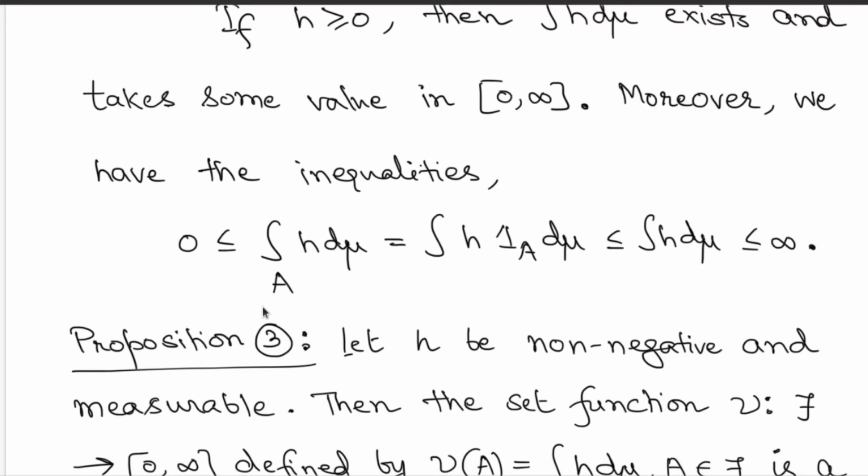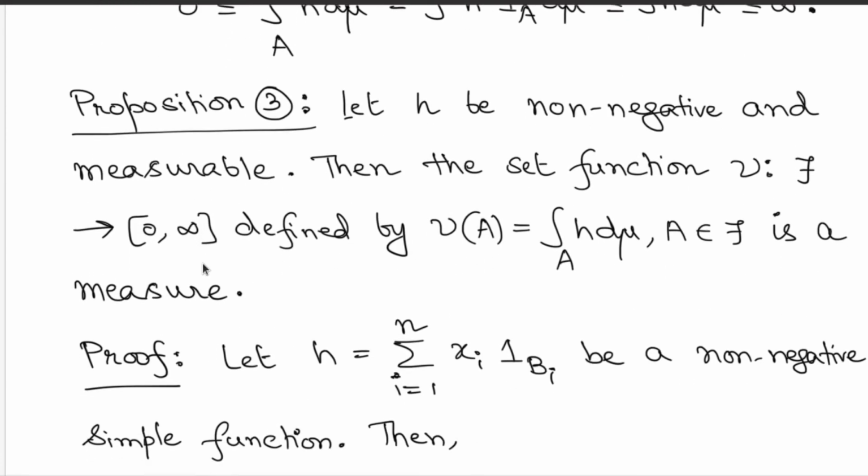that we are going to fix h, we are going to fix the measure, we are going to vary the set capital A, and in the case when h is non-negative, the integration of h over the set A is also some non-negative quantity, and it will give you a nice non-negative set function. How nice? That is stated in this proposition.